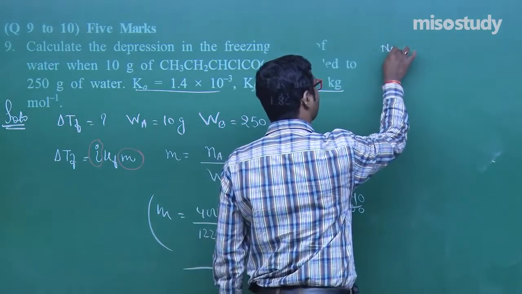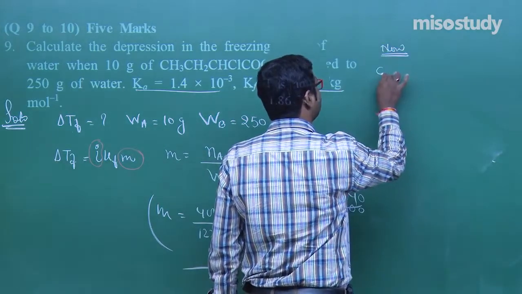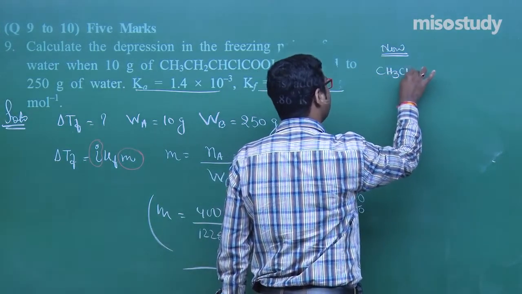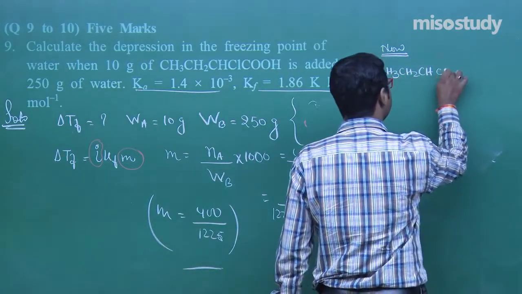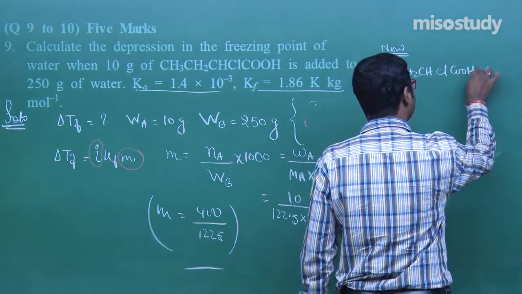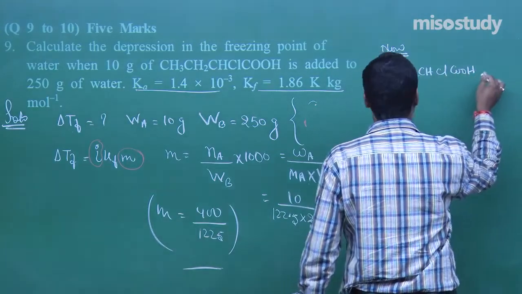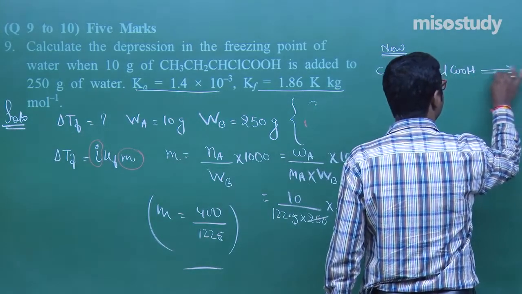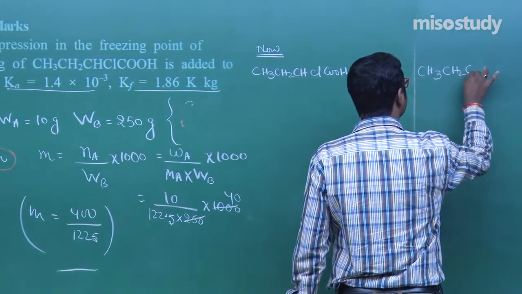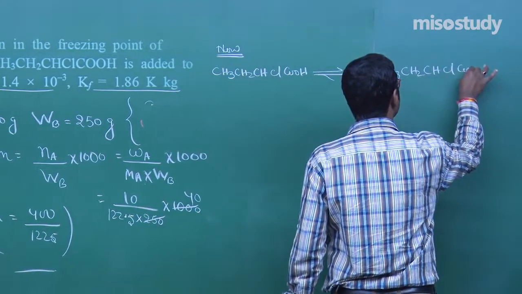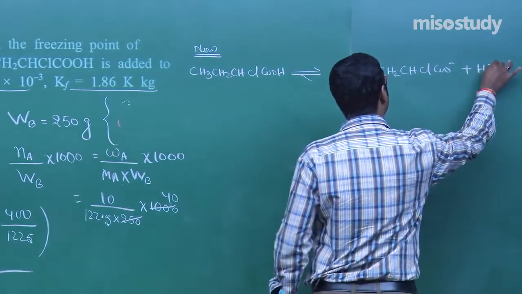Now CH3CH2CHClCOOH. Clear, my friend? It dissociates like this: CH3CH2CHClCOO minus and H plus.